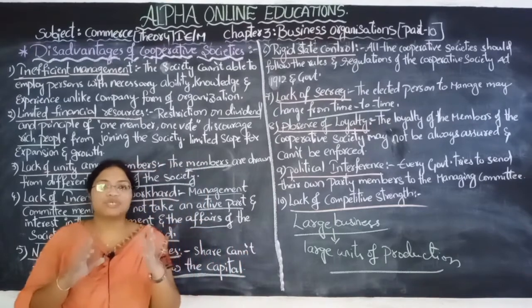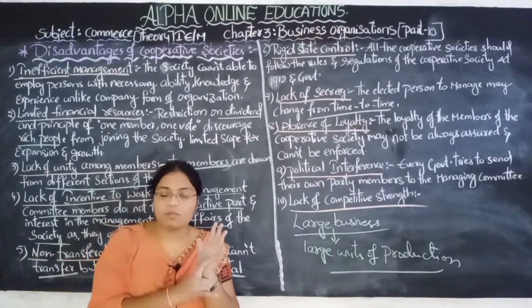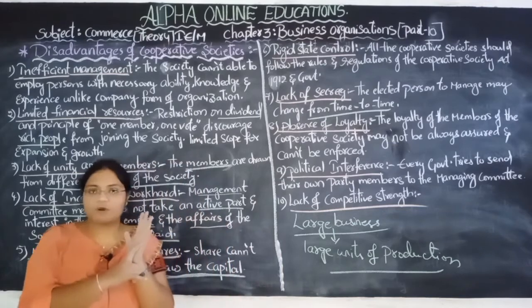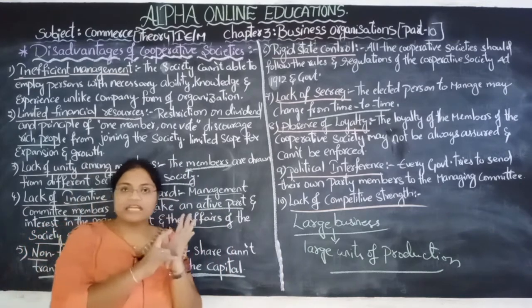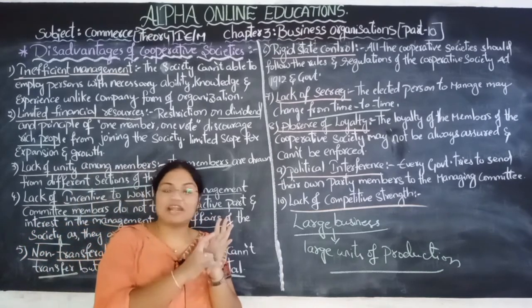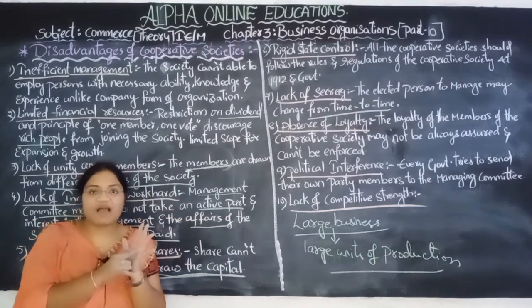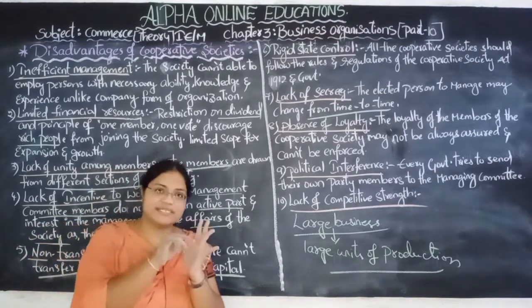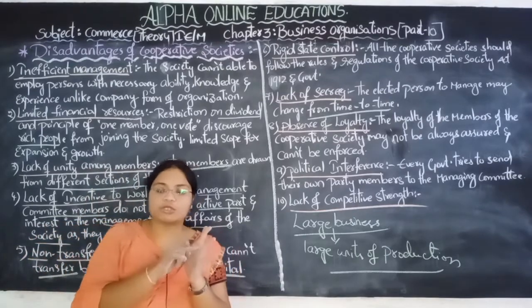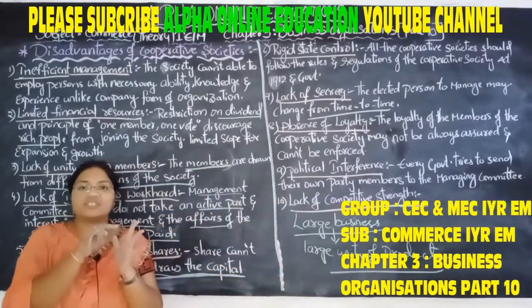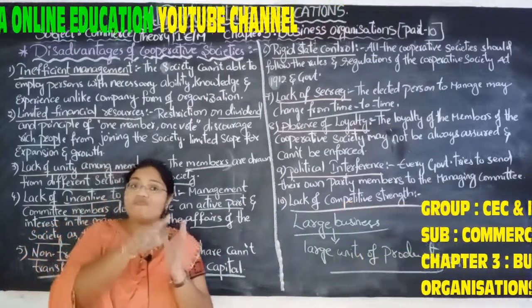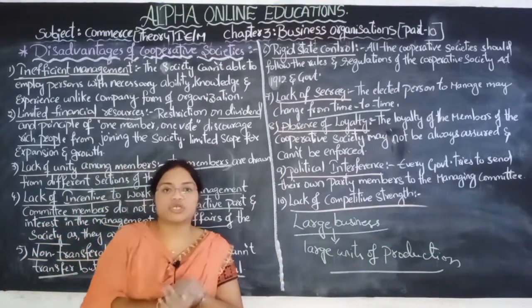You have to study the sole proprietorship business, its features or characteristics, advantages and disadvantages, and again the joint Hindu family, its features, advantages, disadvantages. Here in cooperative societies, features, advantages and disadvantages along with the meaning and definitions of these three.